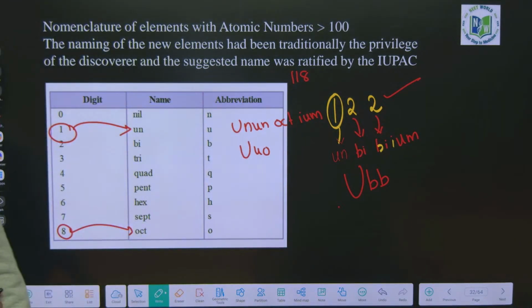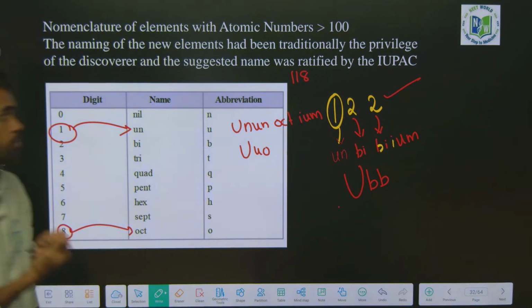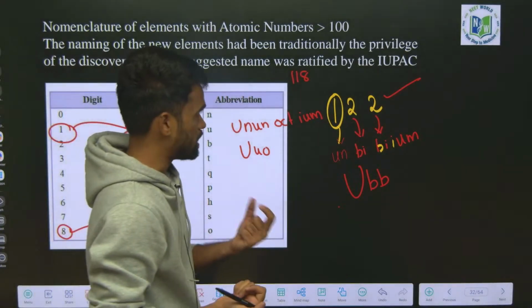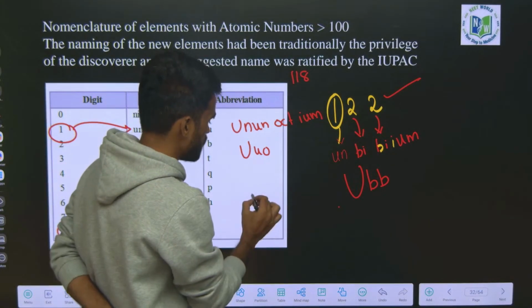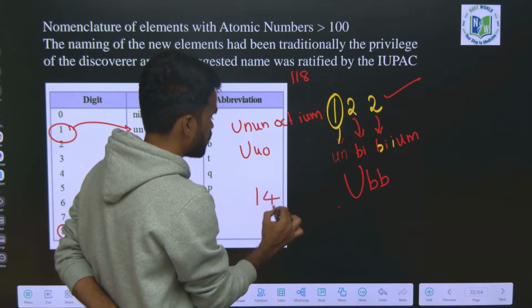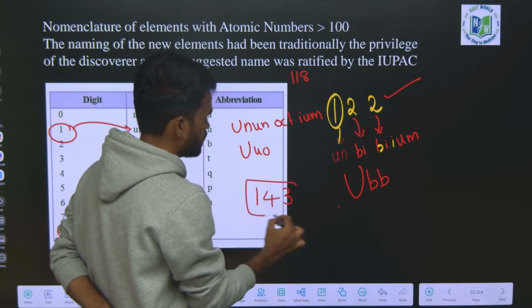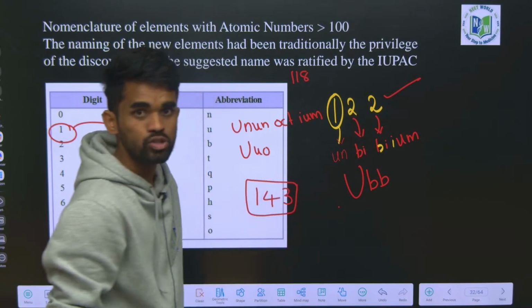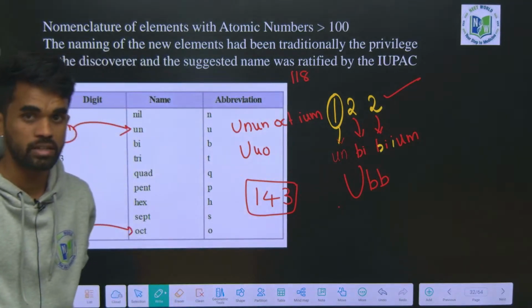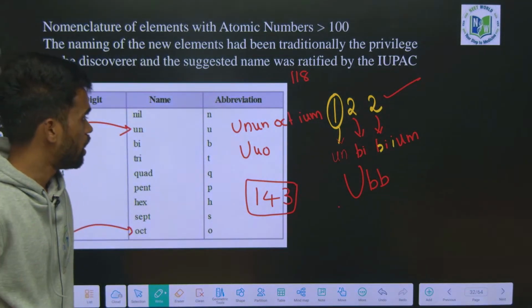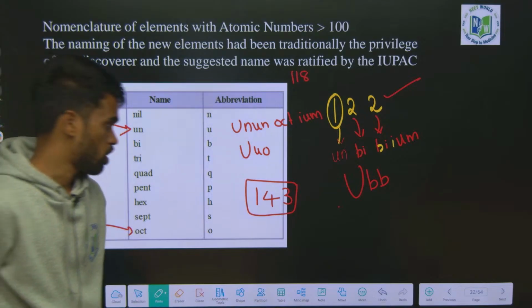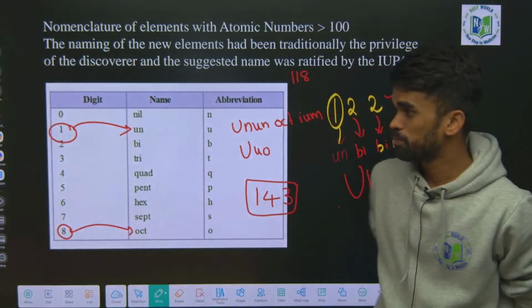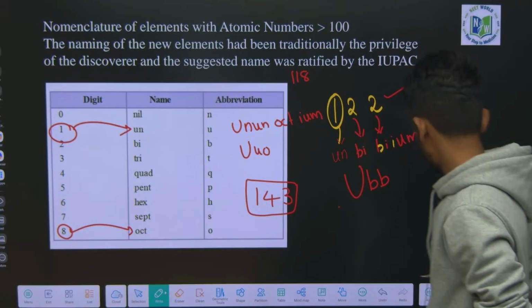I hope you got this. Now tell me what is the symbol or name of an element having atomic number 143, if there is such an element in future. Tell me in the comment box. I hope you will answer this. Next, let me go forward.